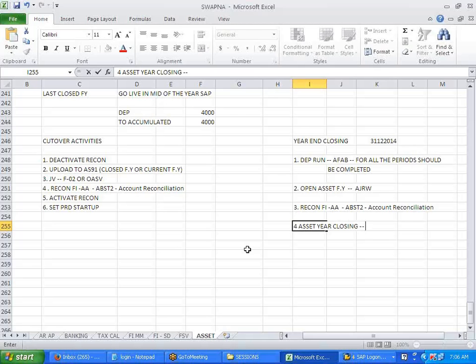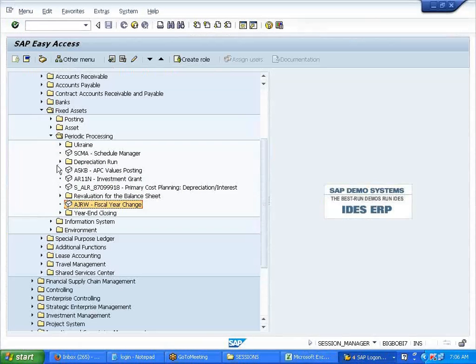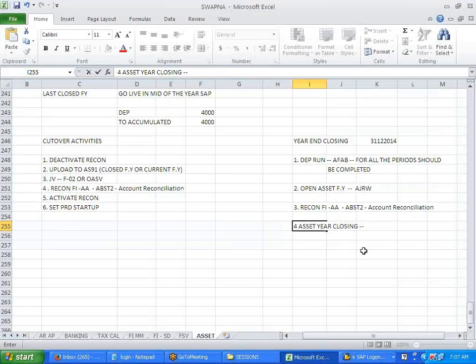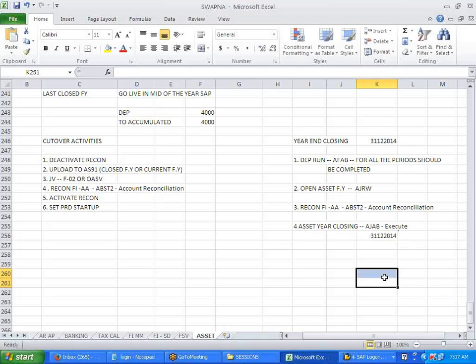What is that transaction? AJAB. Once you do this, the last close fiscal year will become 31st 12, 2014, right?